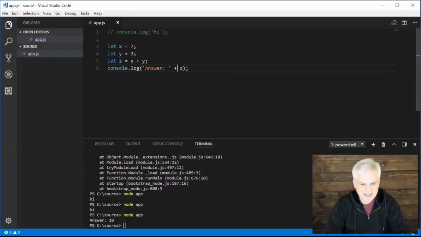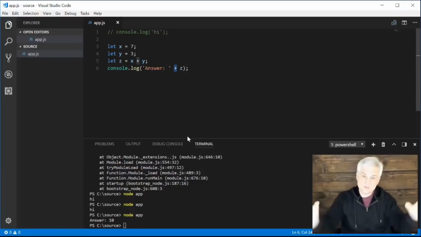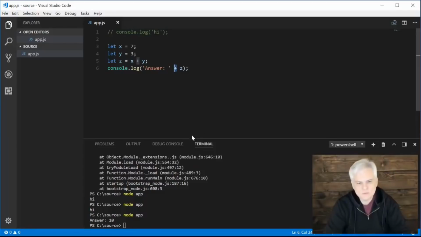But you can see here that, for example, the plus symbol has double duty. It's serving as the addition operator, but it's also serving to concatenate two values together. In this case, two string values together so that we can print it out to screen. So we're going to use this as a starting point and talk about this at more length in the next and subsequent videos. But hopefully up to this point, you get some comfort level. You're writing some code, getting your hands dirty, and I know you can do this. So just keep pushing forward, and let's pick it up in the next video. We'll see you there. Thanks.